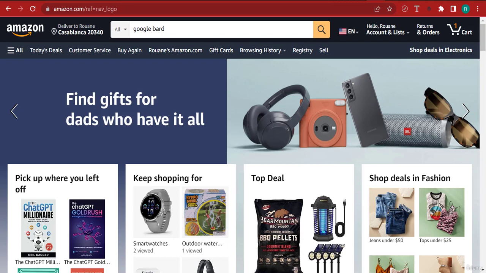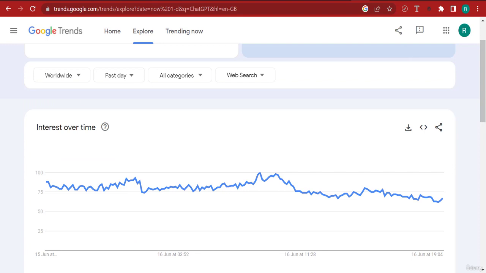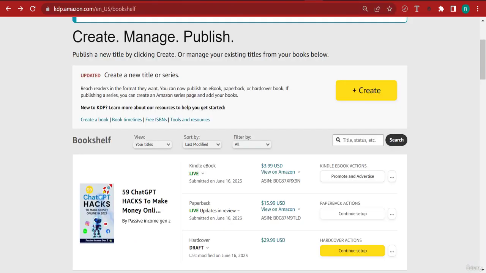Now, in my case, because I'm a marketer, and I've learned from 5 years of experience that there's no point in trying to reinvent the wheel. Actually, the best rule of business is to find out what's trending right now and just ride the wave. That's it. So ChatGPT is working right now. I'm an expert at ChatGPT. Let me go ahead and create a book about ChatGPT. And that's what sells, because there's a lot of traffic behind it. So I hope you get the idea of how you can tell if a book is going to work or not, if it has potential.